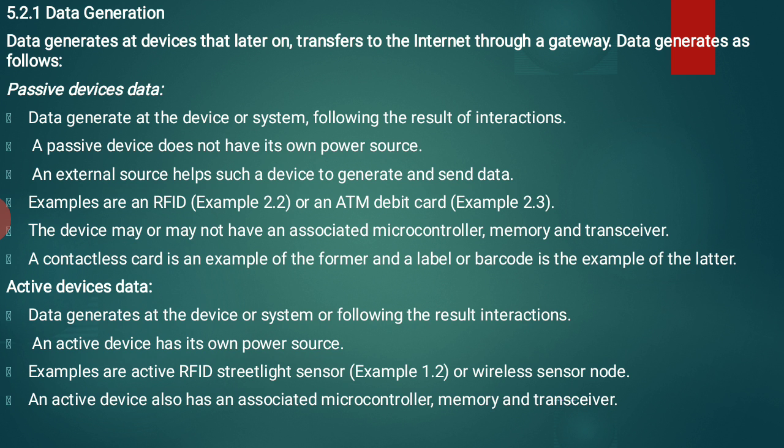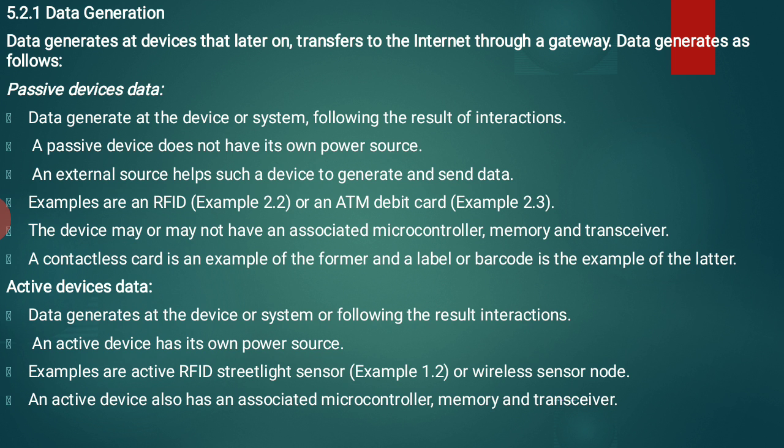The best example of passive device data is a barcode. Without using the external source we are unable to identify what data exists.